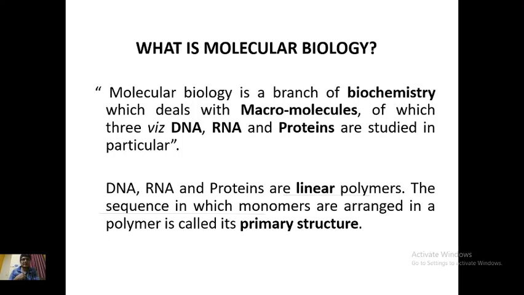Now to understand what are regular secondary structures, we must know what is the primary structure first. So in any polymer, in any macromolecule, the sequence in which the monomers are arranged in a polymer is called its primary structure.